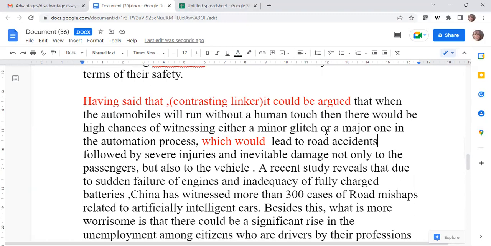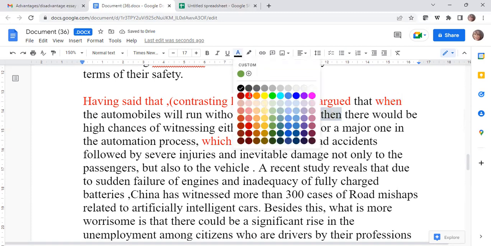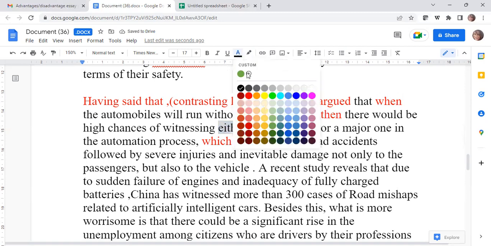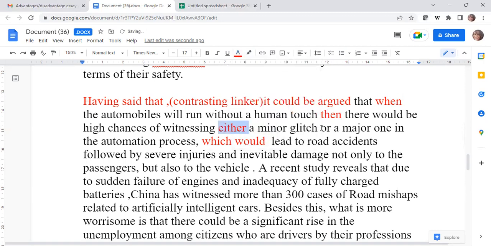Perfect. So look at the sentence construction that she has done. This is a perfect sentence construction, an advanced one, where you have so many parts. See, when you have 'then', okay, then you have 'either or'. And the sentence construction is also very much accurate and effective.